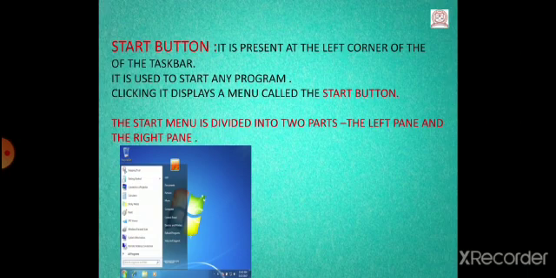The start menu is divided into two parts, the left part and the right part. The left part is called the left pane and the right part the right pane. The left pane is the white portion. The white portion in the image which is shown is the left pane, and the right pane is the one on which the upper side orange icon is shown.